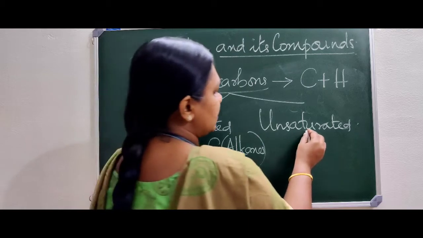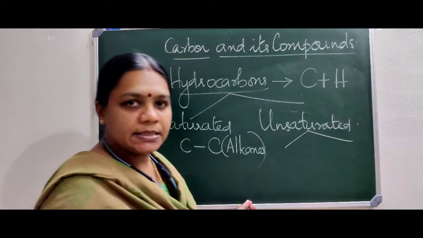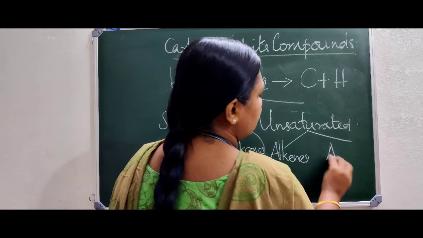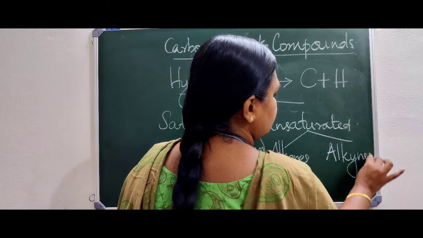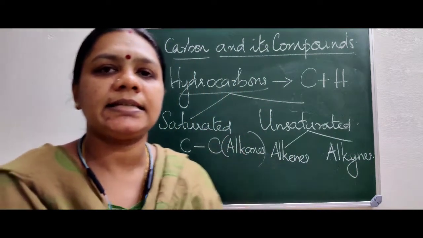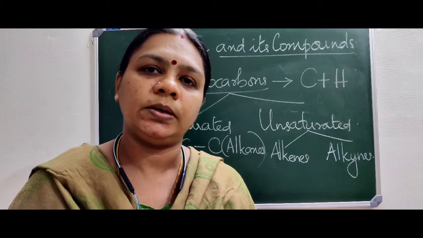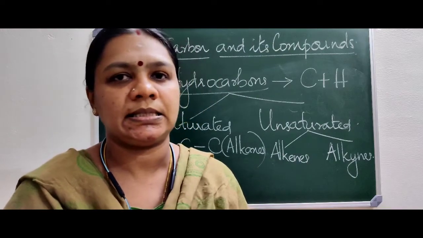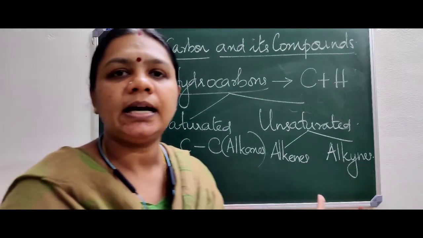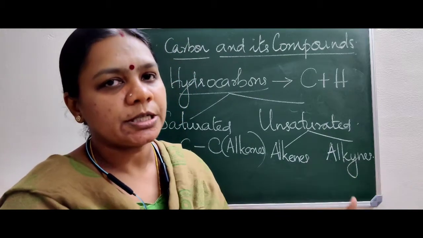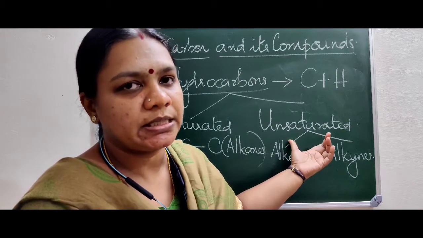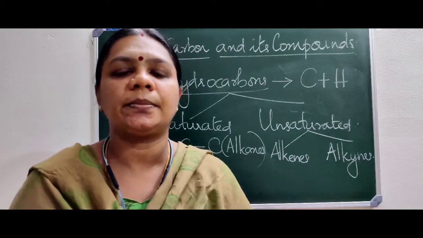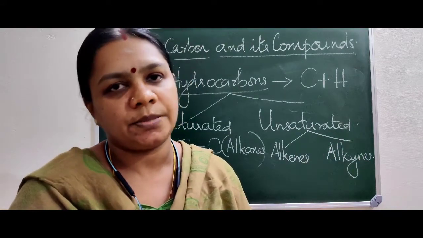Now coming to unsaturated hydrocarbons, there are two types. One is alkenes, the other one is alkynes. Now we have defined saturated hydrocarbons as those which contain only single bonds between carbon atoms. We have two other types of covalent bonds also, that is double bond as well as triple bond. If between carbon atoms there are double bonds or triple bonds, we call them unsaturated hydrocarbons.